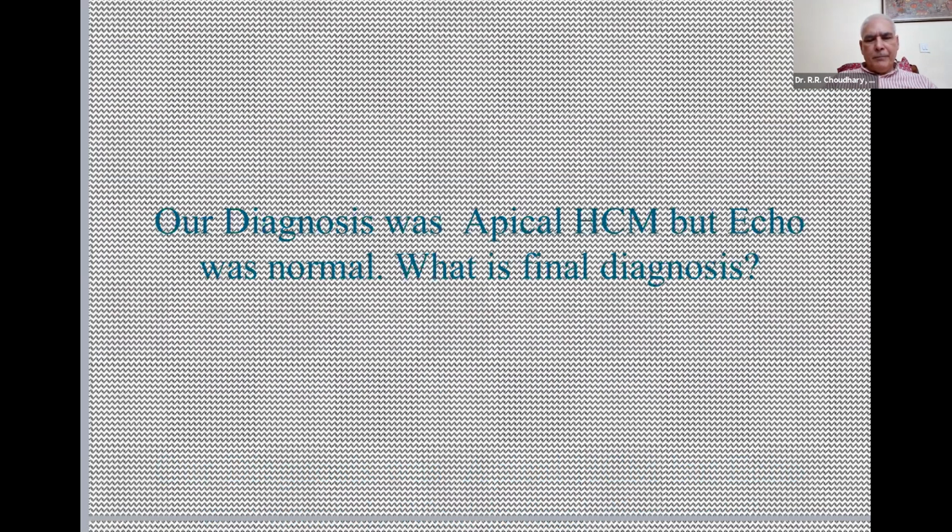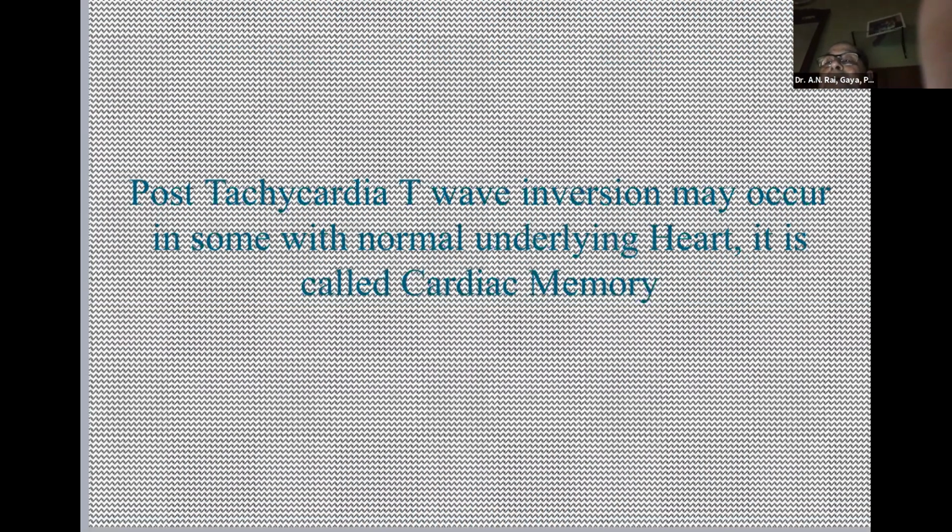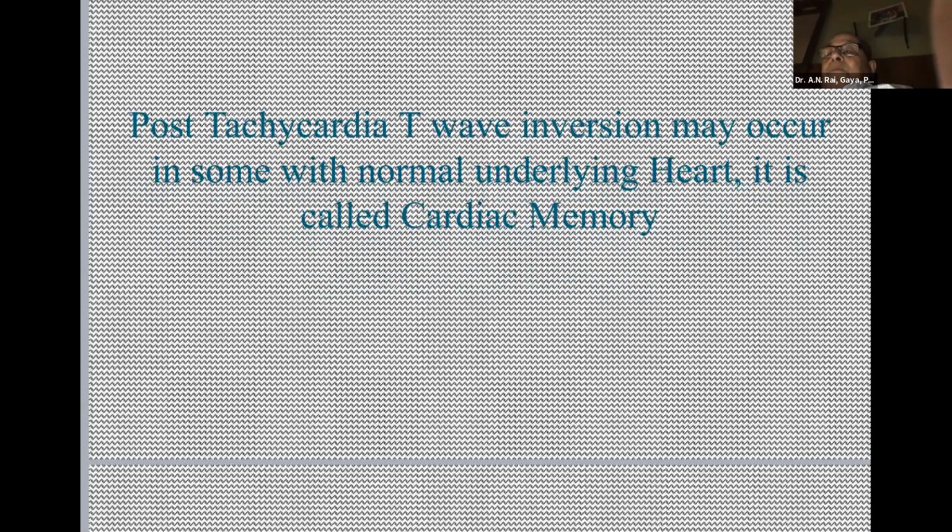This is physiological, and this patient is normal, has a normal heart, and this post-tachycardia T wave inversion may occur in some people with normal hearts. It is called cardiac memory. So it is due to cardiac memory post-tachycardia. Due to cardiac memory we get T wave inversion, and that is why echo is very important to differentiate. Since echo was normal, this patient had a normal heart, and the T wave inversion is due to cardiac memory.